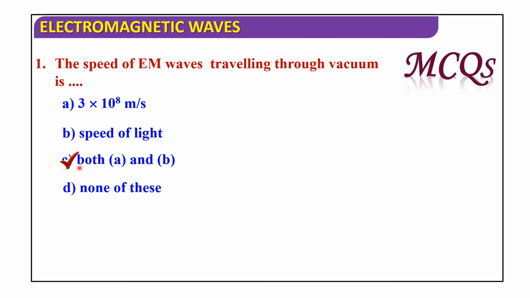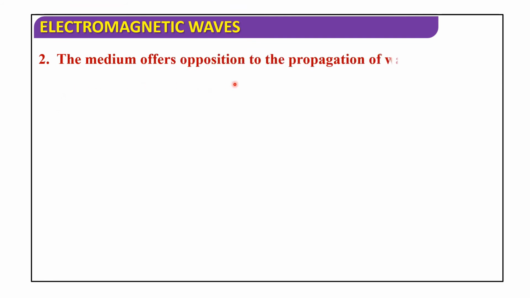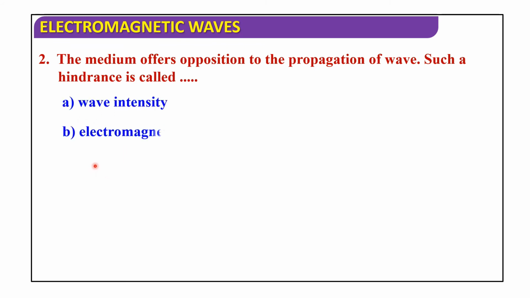So the answer is both A and B. The medium offers opposition to the propagation of wave. Such a hindrance is called: wave intensity, electromagnetic wave, wave impedance, none of these. The answer is wave impedance.